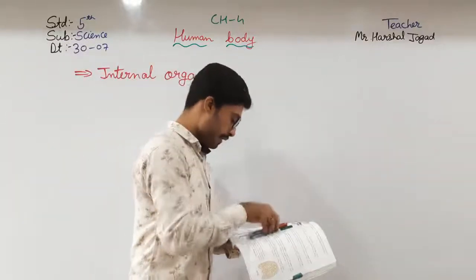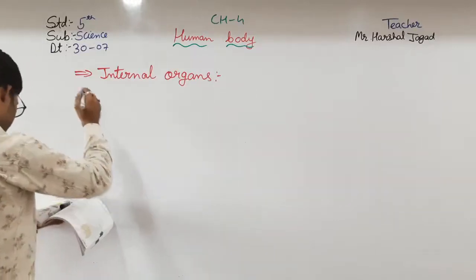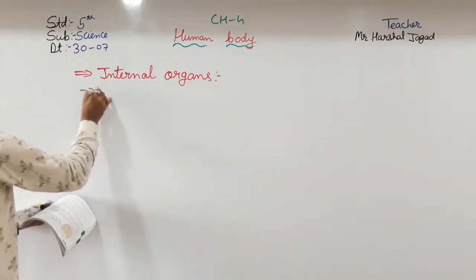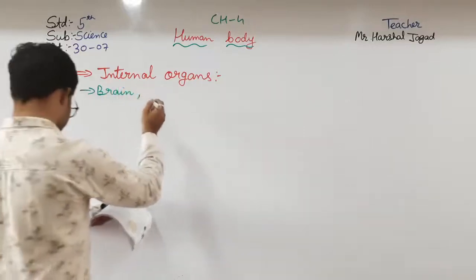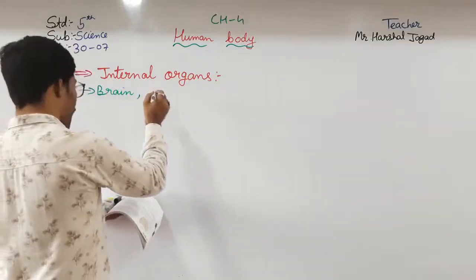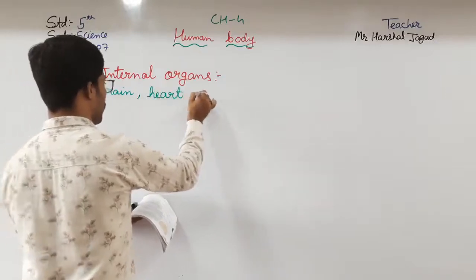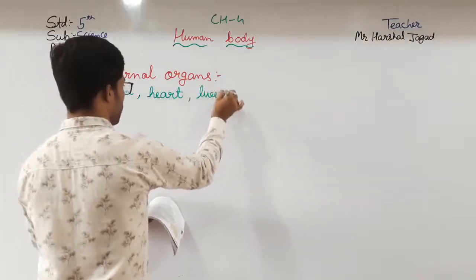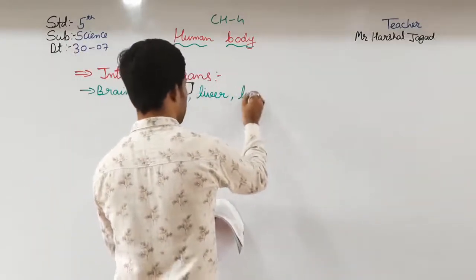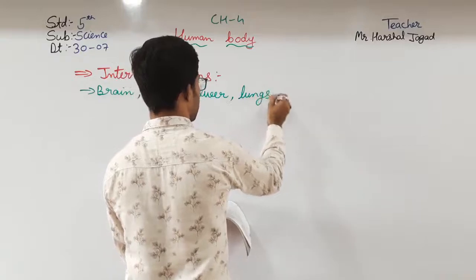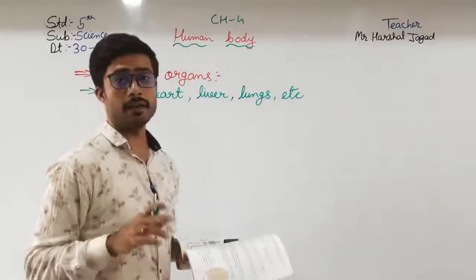The brain, heart, liver, lungs, etc. are the internal organs.